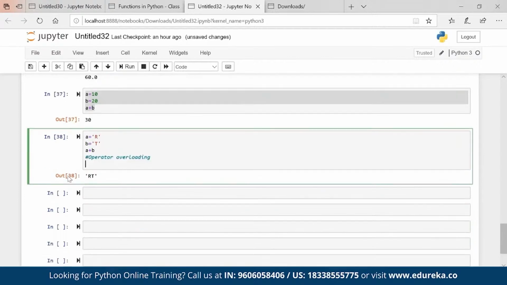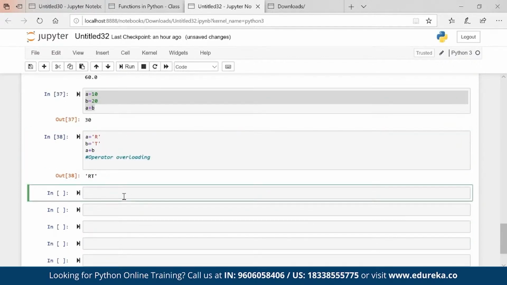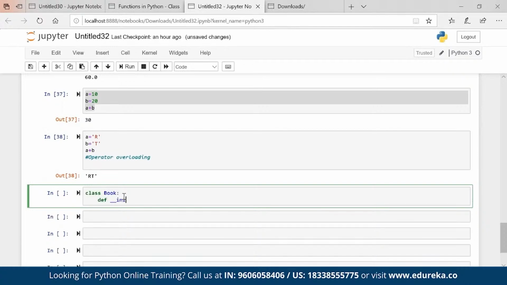Okay. Now, if there is operator overloading, then obviously we should be able to add objects. Let's say I'm creating a class called book. Def init, I am calling self and pages.